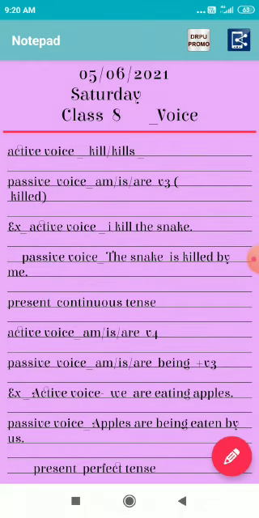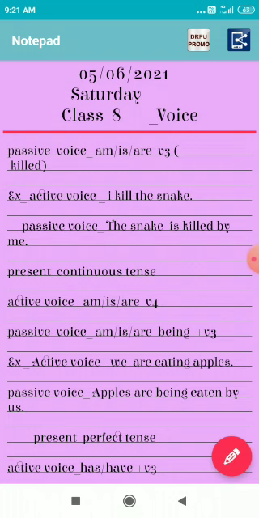Let's take an example for the simple present tense. I kill the snake. Look at the sentence very carefully. I is the subject, kill is the verb, and the snake is the object. When we convert the active into the passive voice, the object becomes the subject as per the rules, and the subject becomes the object in the passive voice.